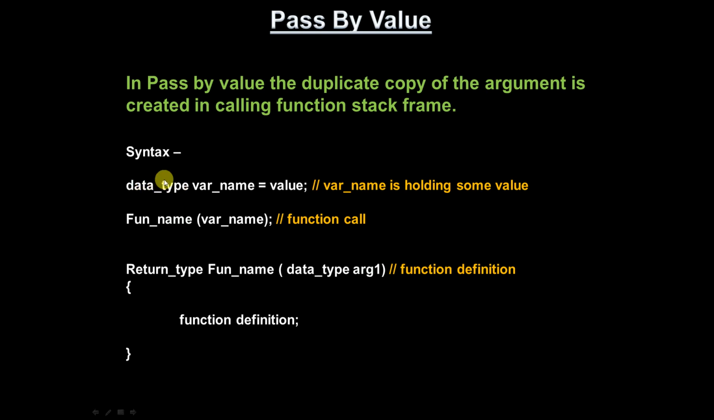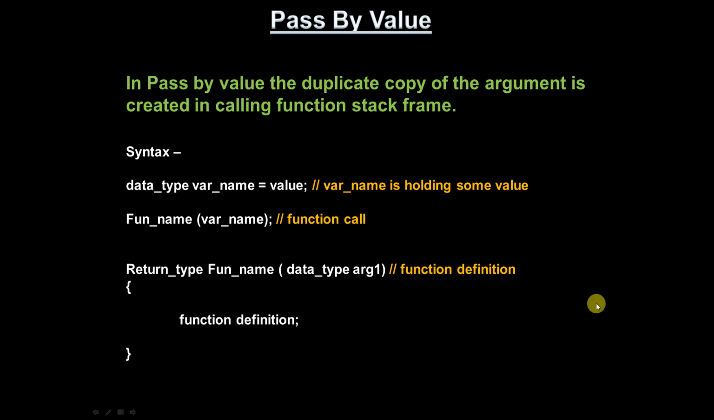Now, let's take the syntax. Generally, if you want to declare any variable, how do we declare it? Data type, variable name equals value. So here this variable name is holding some value. For example, I have given int x equals 10. So x is the variable name and the value is 10. When you are calling the function, you have to pass that variable name: function name, variable name. Or you can pass the value also.